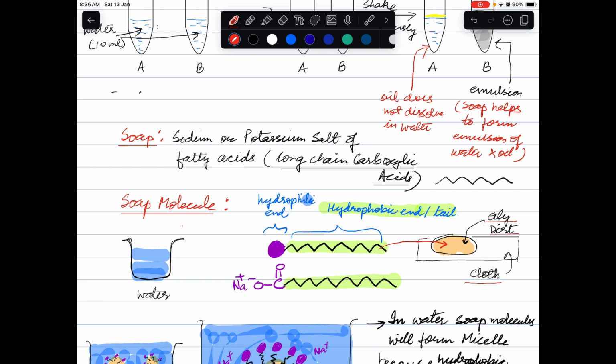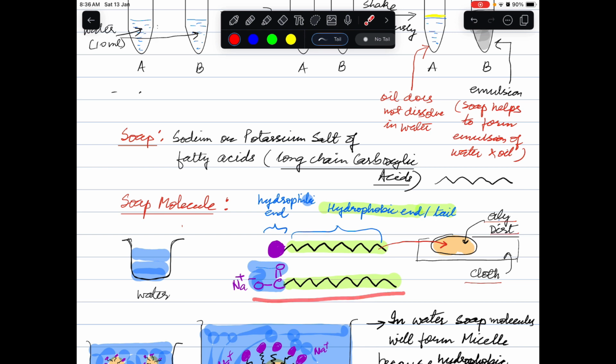In the same manner, this part is the ionic part of your soap molecule, and this ionic part has a charge. It is ionic, it has a negative charge, and your Na plus ion will get dissolved in water, just like with NaCl. When we add NaCl in water, we have Na plus and Cl minus. In the same manner, when we are dissolving soap, this Na plus will get dissolved, separated from this part of the molecule.